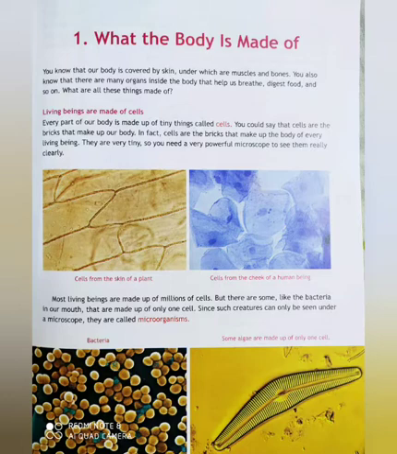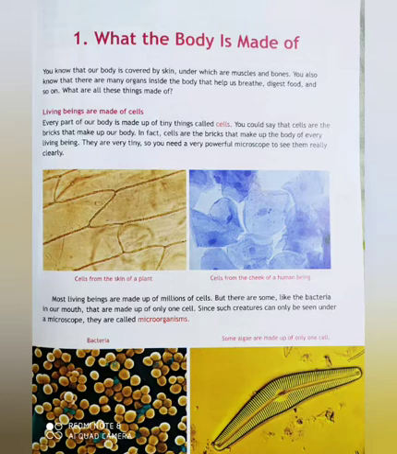Children, look at the first picture. It is cells from the skin of a plant. Can you see the cells there? Yes. And next is the cells from the cheek of a human being. These are pictures of cells seen under a powerful microscope, and most living beings are made up of millions of cells. Most living beings, meaning animals, plants, human beings, all of us, are made up of not 100 cells, but of many.